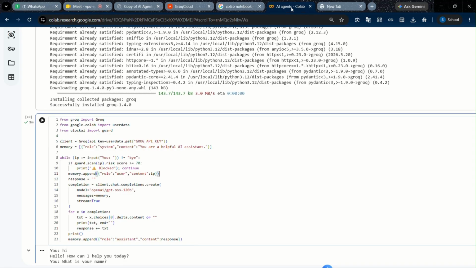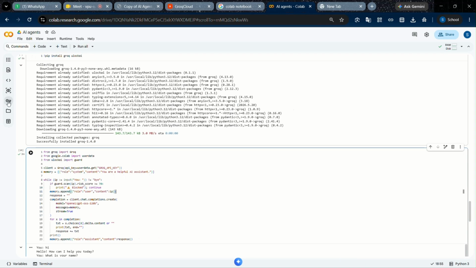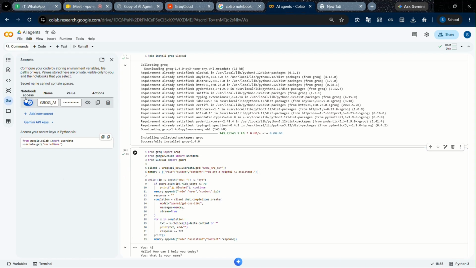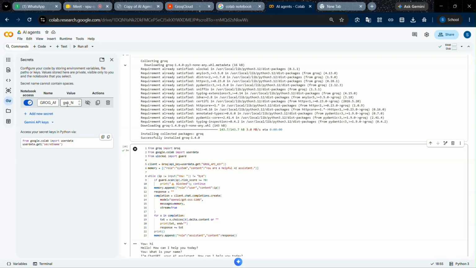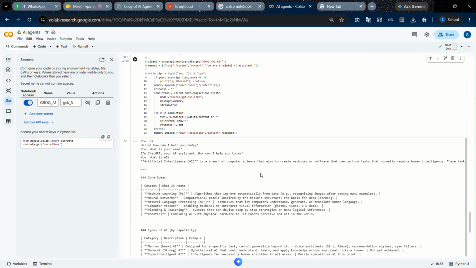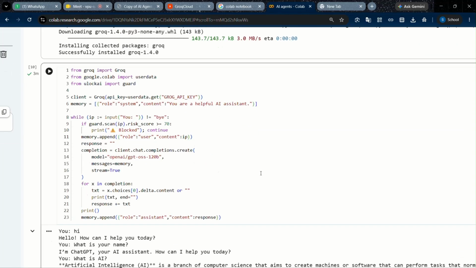You can store your secret key in this, and make sure you provide access for this notebook. Okay, you can see the value. You can create new and multiple secret keys to store your API key privately. We should focus on variable names and memory calling. All these things we should focus on. That's all.